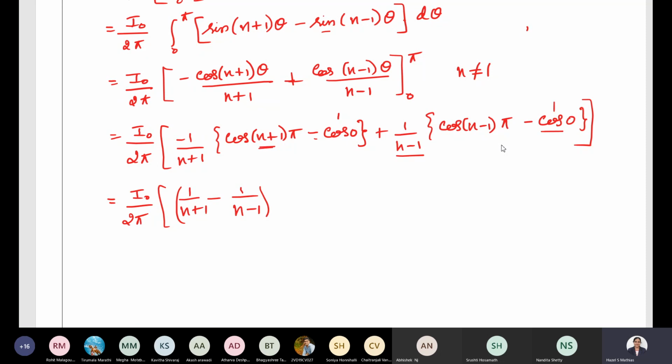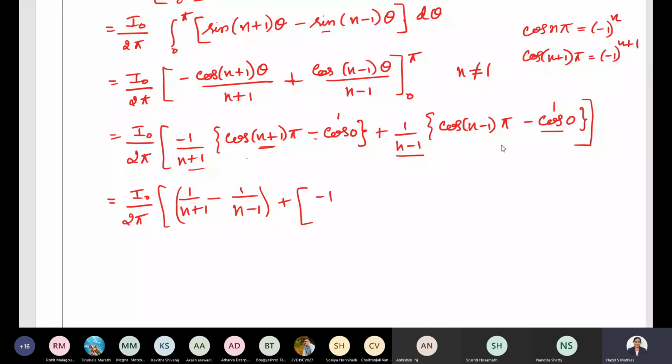Okay, so what is that? I have told you in the last class, not every day I am telling this. Cos n pi is minus 1 power n. So cos n plus 1 into pi will be minus 1 power n plus 1. See this term is also multiplied, so you have to write that term as well. So what we get over here?